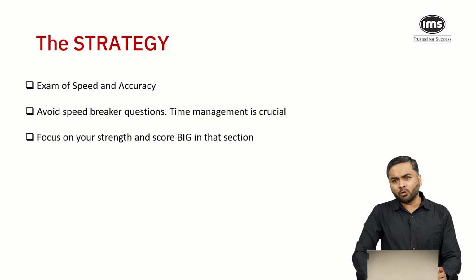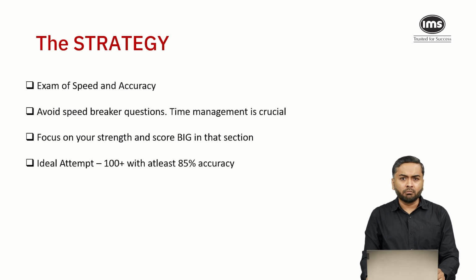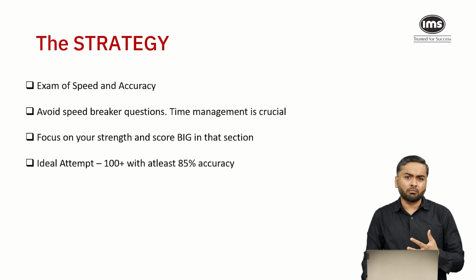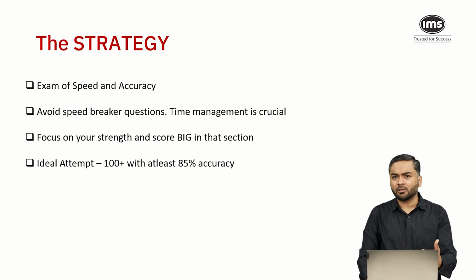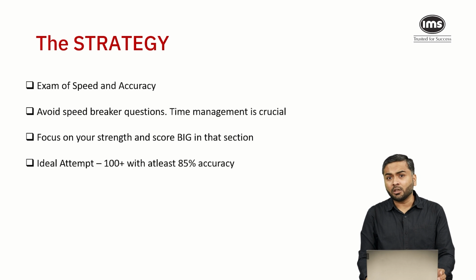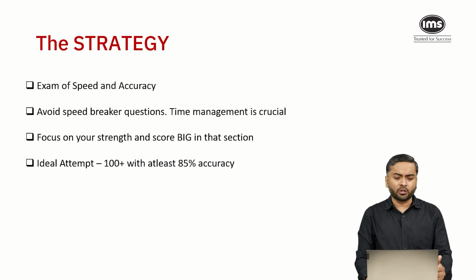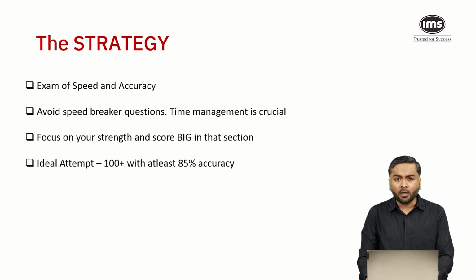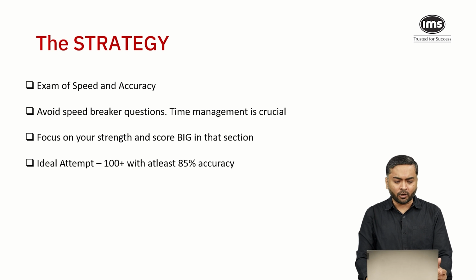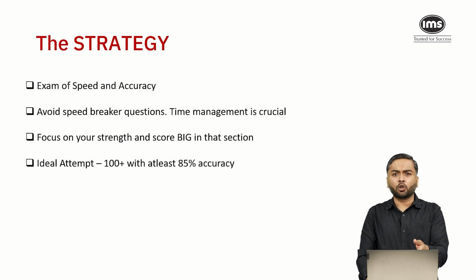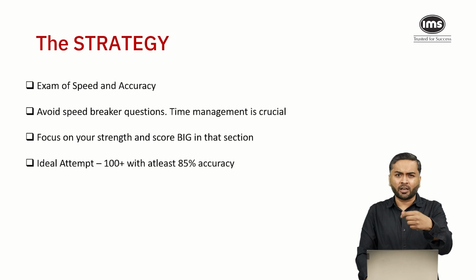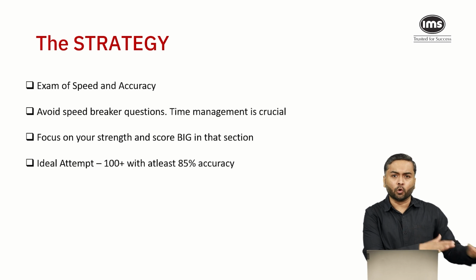We always say that because it's a paper of high speed and high accuracy, make sure that you attempt at least somewhere 100 plus questions with around 85% accuracy. But if you're not able to attempt that many questions, let's say you are able to attempt only 90 or 95 questions, somewhere around that, then your accuracy should be on the higher side, okay. This is with the assumption that the objective should not be to just clear the cutoff. The objective should be to beat the cutoff by a significant margin so that you are in the safe zone, right?